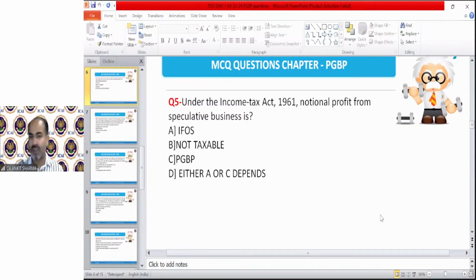Okay, question number 5. Sushil Kumar is saying D. You think that because the answer to questions 1, 2, 3, 4 was D, the answer to question 5 is also going to be D. D is the wrong answer, let me tell you. Keshav is saying A. I don't know if it's correct or not, I will tell you. Akshay Kumar is saying B. Rama is saying A. So D is the wrong answer, that I can assure you. The right answer will be A, B, or C. You can only understand this question if you know the meaning of notional profit.